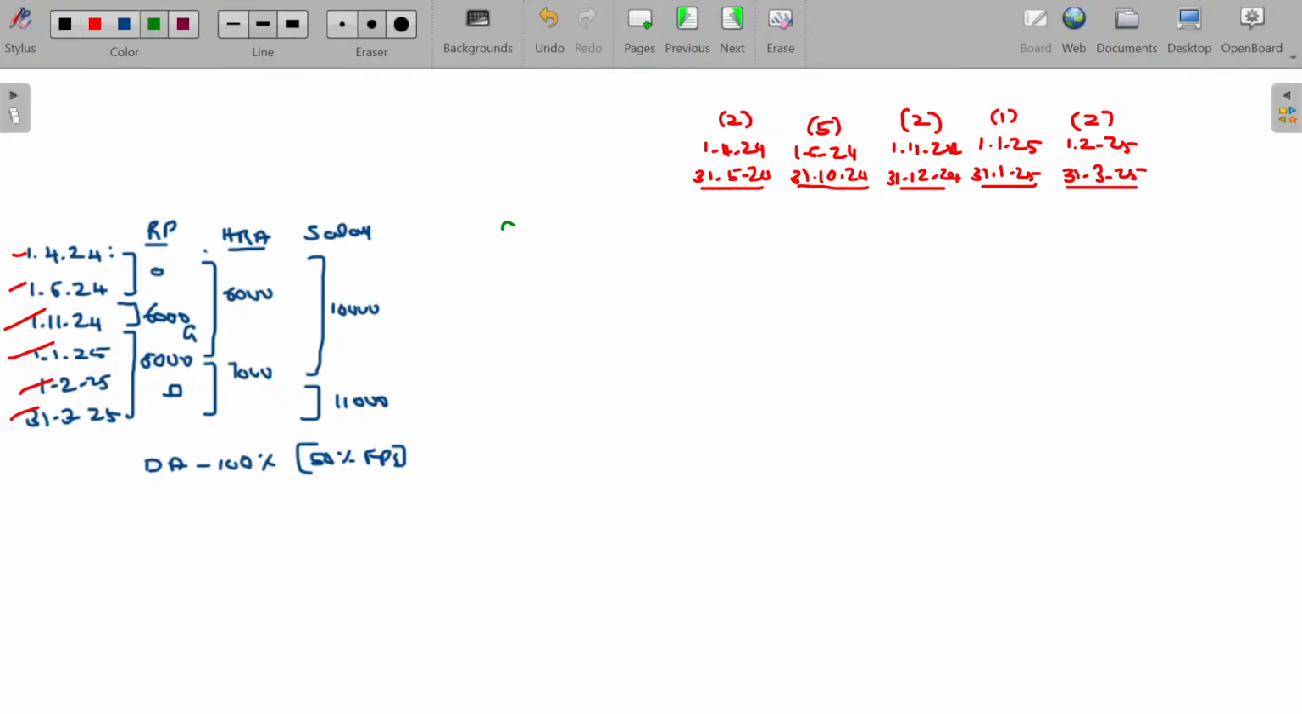What are the things we need? I'll start with basic pay. Basic salary 10,000 up to how many days? Up to 1st February. So 10,000 per month basis. And 1st February onwards, the salary becomes 11,000. For the first 4 options, it is only 10,000. Thereafter, it is 11,000.